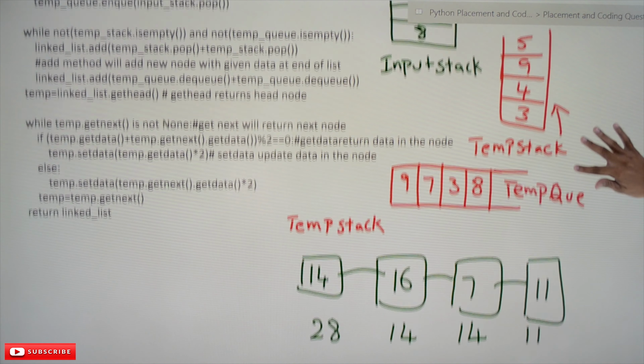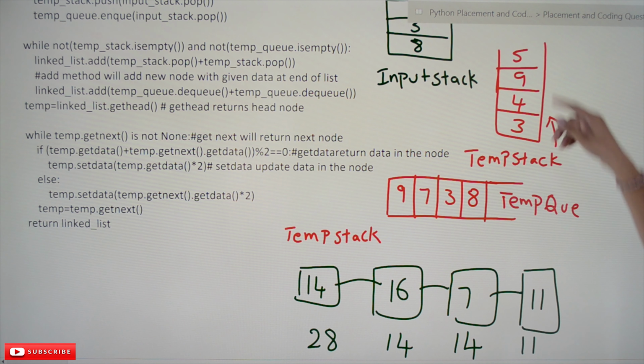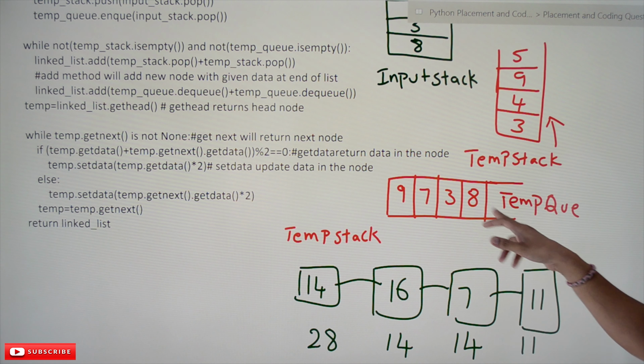So what's the output we will get? They are trying to take the 5. When you pop an element from the stack, the top element will be removed because it is last in, first out. This one, the queue, is first in, first out.